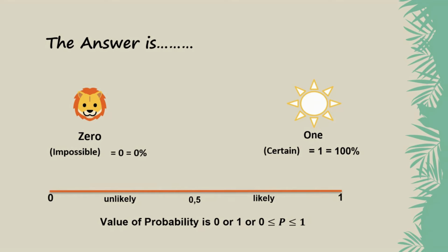And a probability less than 1/2 means that an event is unlikely. And a probability greater than 1/2 means that an event is likely. So, the value of probability is 1 or 0 or between 1 and 0 inclusive.